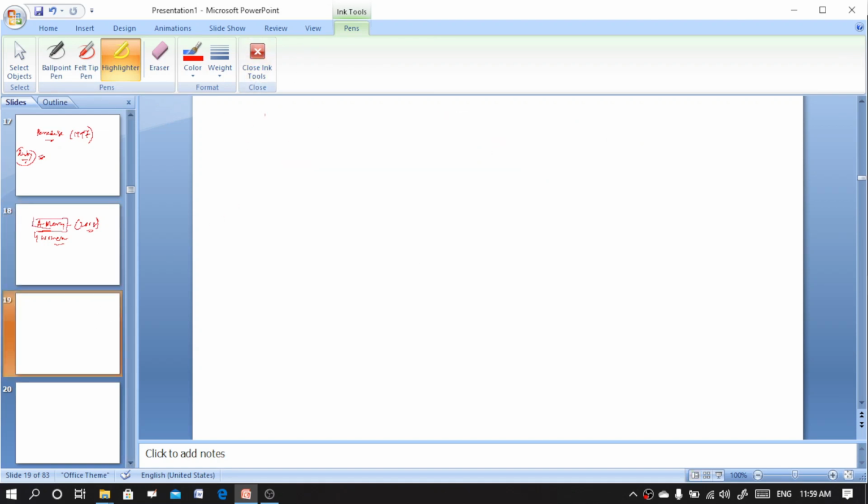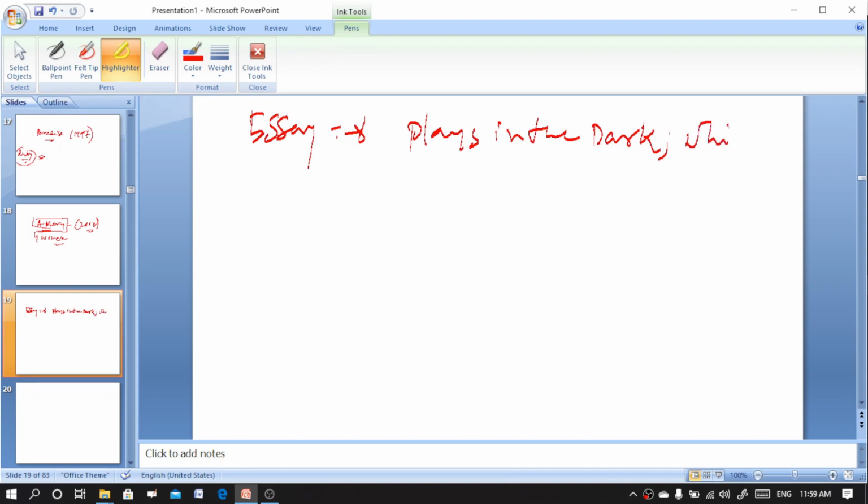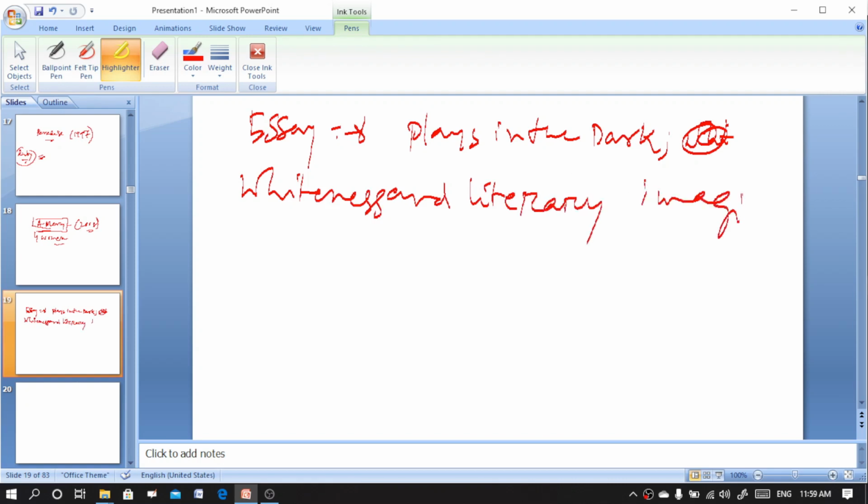Another important work is an essay written by Toni Morrison, Playing in the Dark: Whiteness and the Literary Imagination, published in the year 1992. So this is the essay Playing in the Dark: Whiteness and the Literary Imagination.